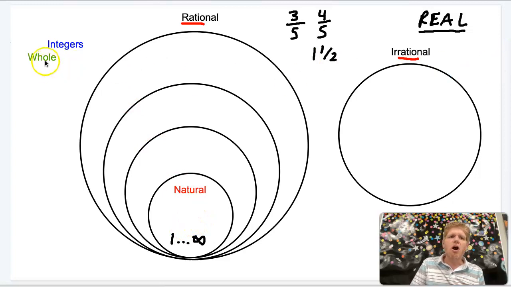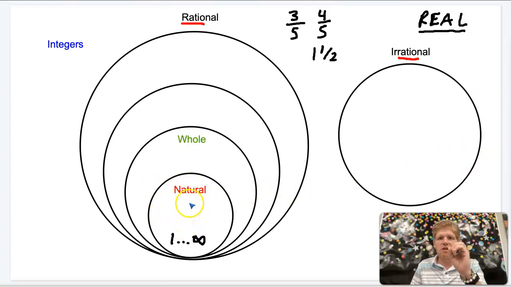Whole numbers are almost exactly the same, except that whole numbers are all the natural numbers, so all of these, plus the number 0. So whole numbers include the number 0, so they would be all the numbers between 0 and infinity that are counting numbers. So 1, 2, 3, 4, 5, not 1 1/2, 2 1/2.